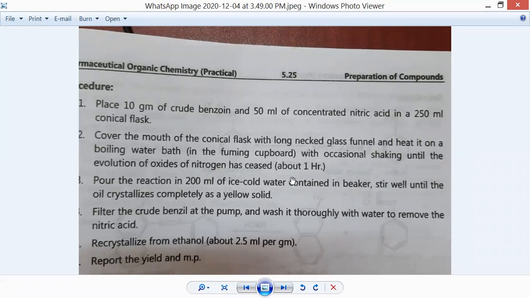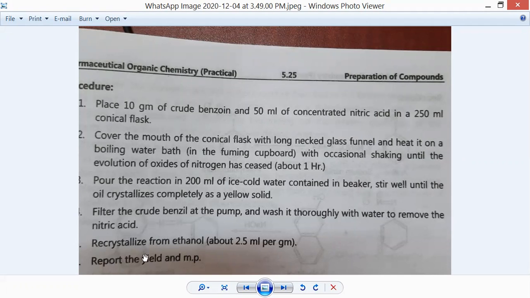Now this product we are going to pour in 200 ml of ice cold water. Stir well until the oil crystallizes completely as a yellow solid. So there is formation of yellow crystals of benzil. Now filter out this crude benzil at the pump. Wash it thoroughly with water to remove the nitric acid. So simply we are going to wash that product with water to remove the excess nitric acid.